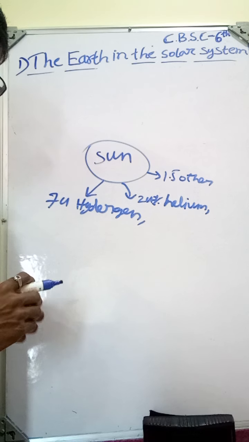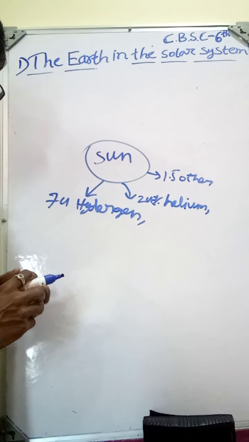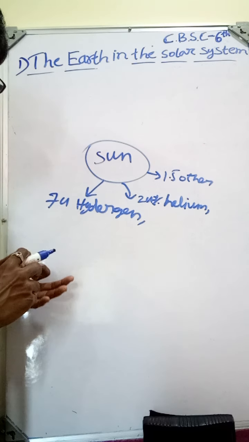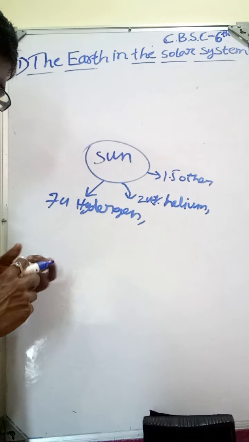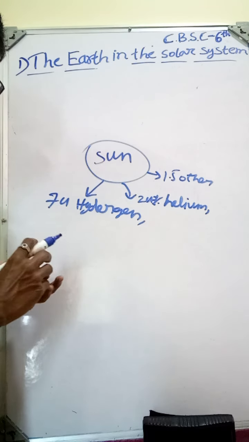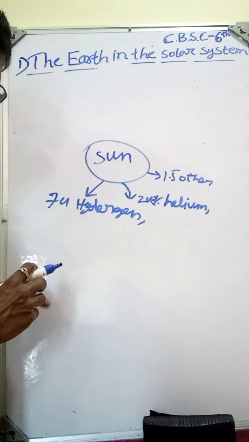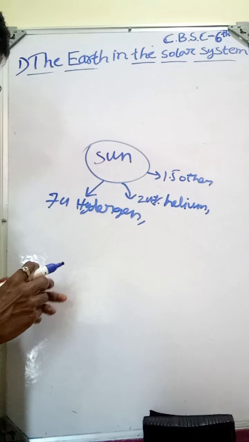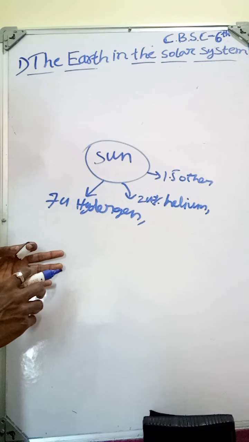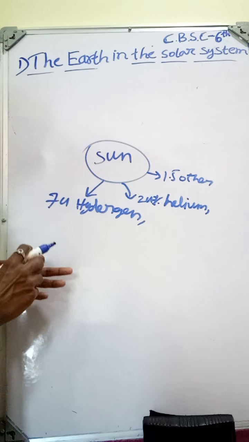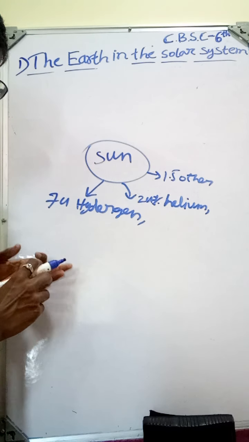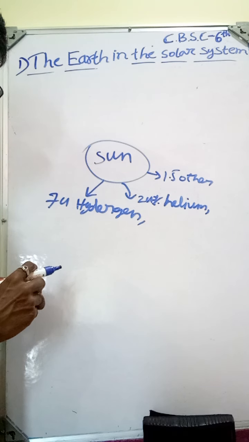We know that the Sun is the ultimate source of heat and light in the solar system. A tremendous heat is always pouring from the Sun. That is the reason all these planets are getting heat and light.